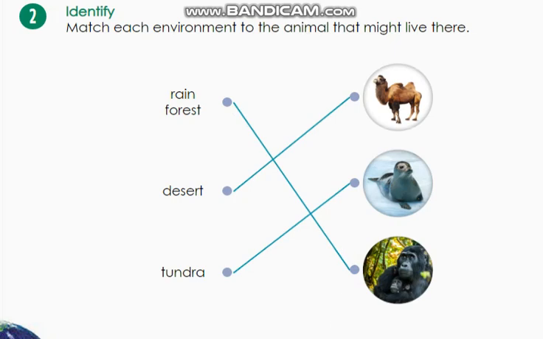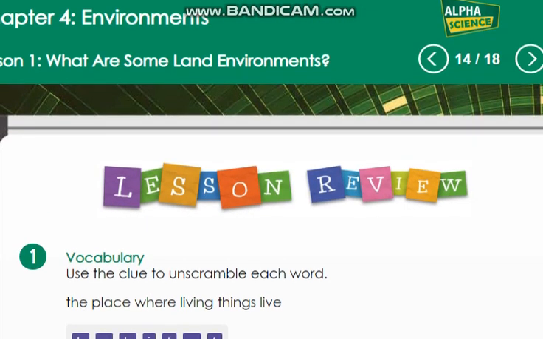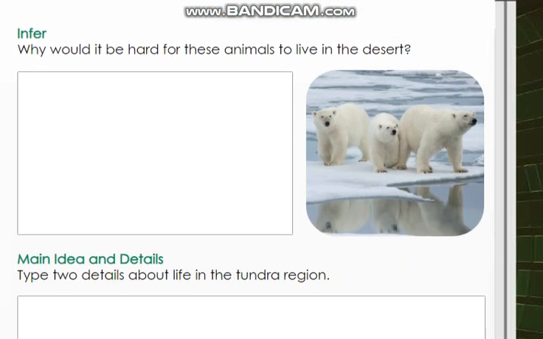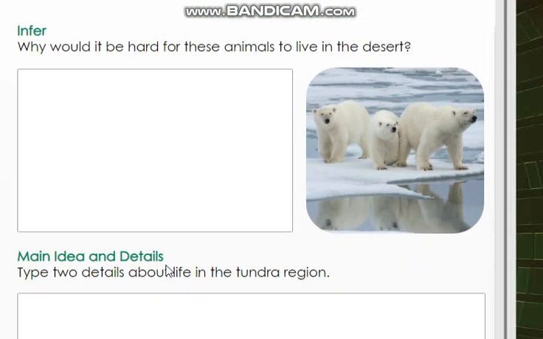Now let's move to page 199. We have one more question to do. We will do question number 3. We will not do question number 4. It's enough to do question number 3. It says, why would it be hard for these animals to live in the desert?